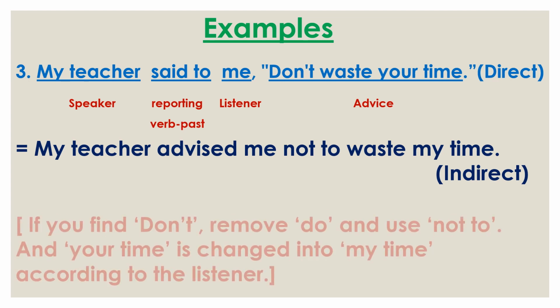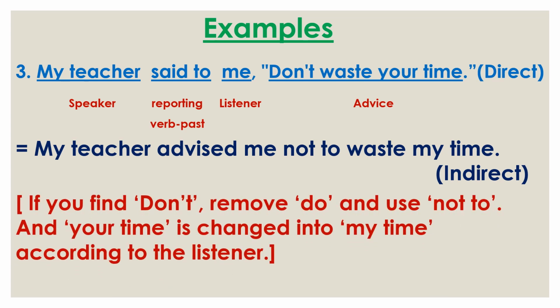Now look here, if we find do not, then remove do. So in this case we remove do and use not to. We use not before to, in this way: not to waste. Then your time is changed into my time according to the listener, because when we find you, the second person, it should be changed according to the listener.